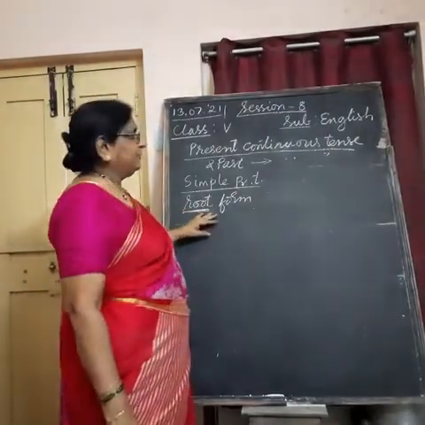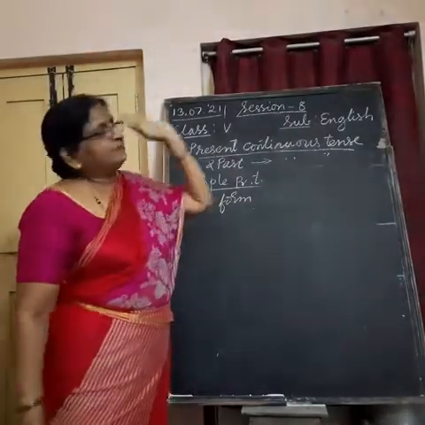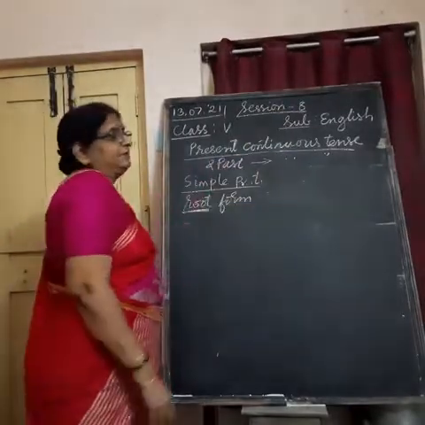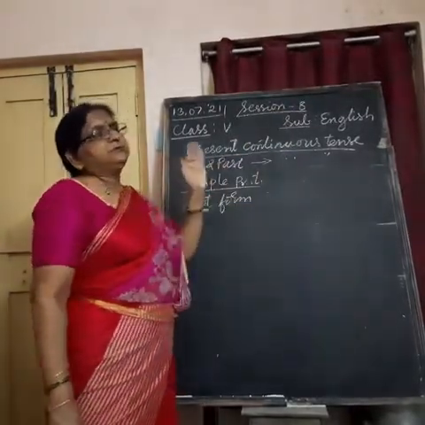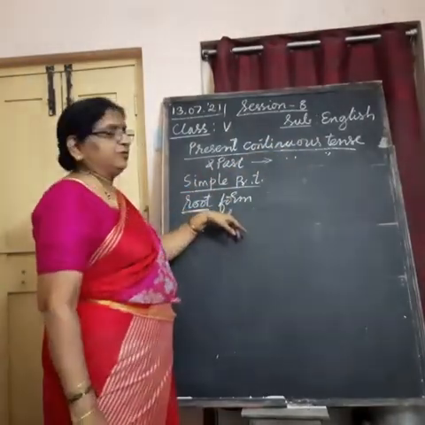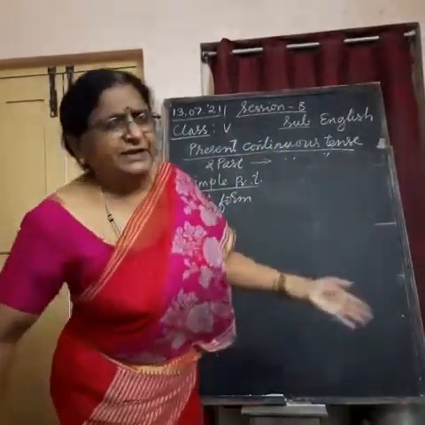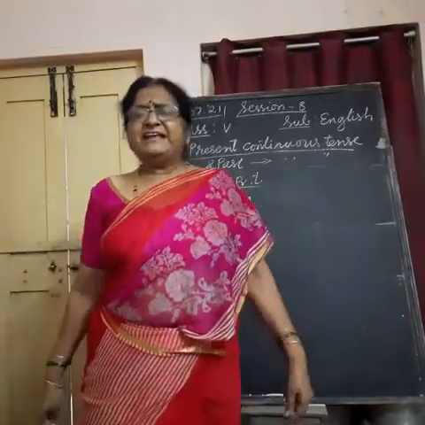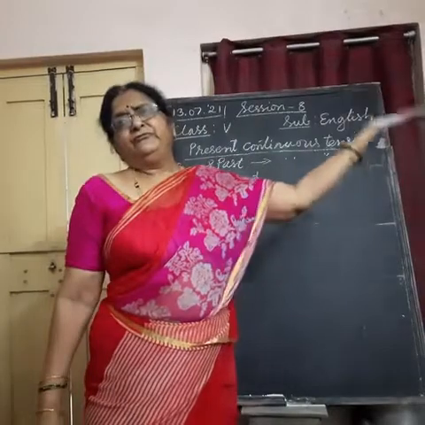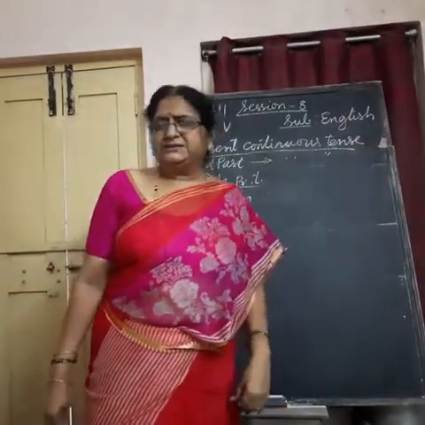So root form is very important. Why? Because all other tenses of the verbs, we form by using the root form. For example, just now we did. To the root form we added ed, ied, or we changed the root form by changing its vowels or by changing its spelling.